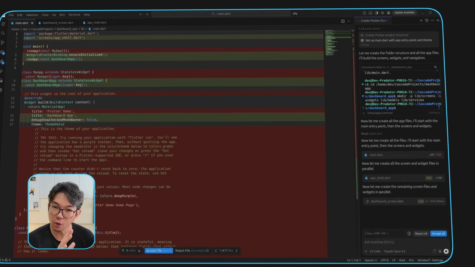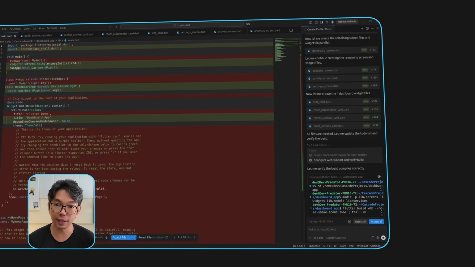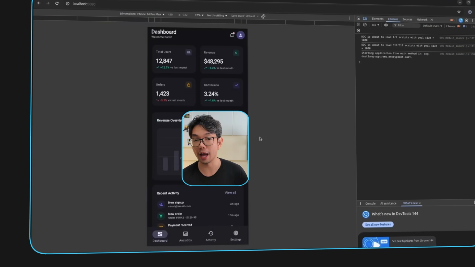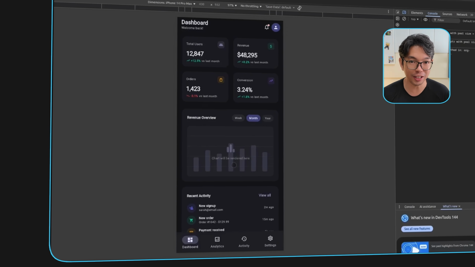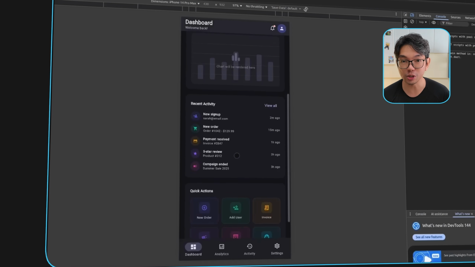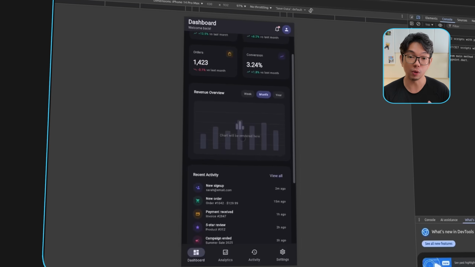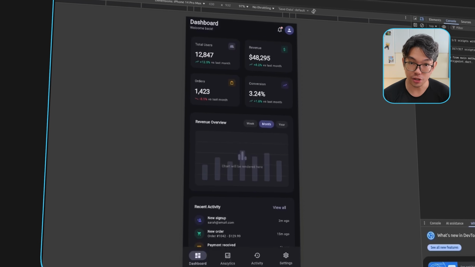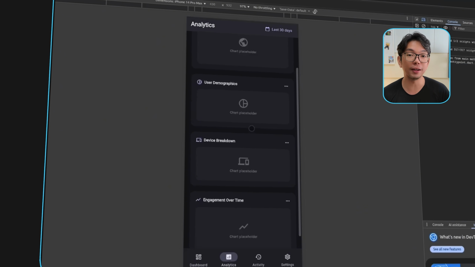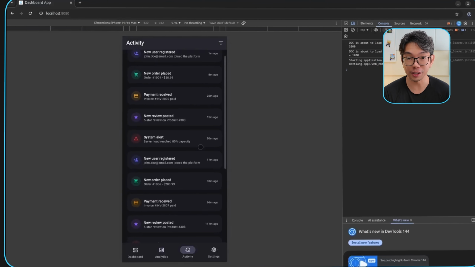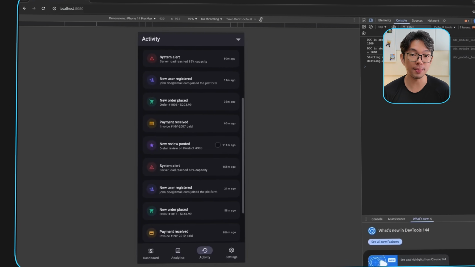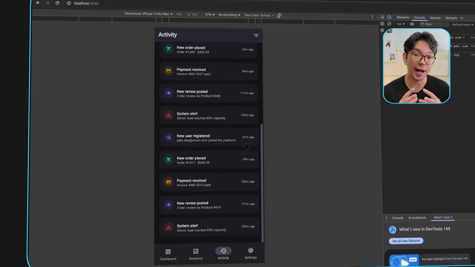Because after sending that, we're just going to wait for Windsurf to finish generating the project. And once it is done, we can now see that we have a working Flutter app with the basic structure in place. Now, it's nothing special yet, as you can see, and the data is just placeholder content, but that's exactly what we want at this stage. And the foundation is ready, and from here, we can just start adding real features step by step. So right now, it works, but it doesn't really mean anything yet. It is just a structure with generic placeholders. So now though, we're going to shape the foundation around our actual idea.